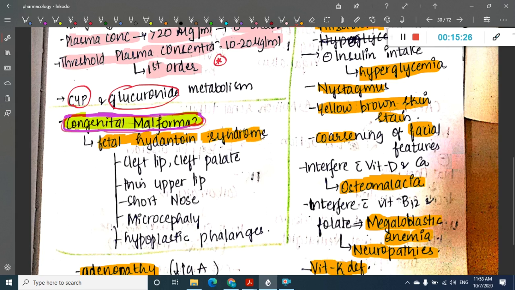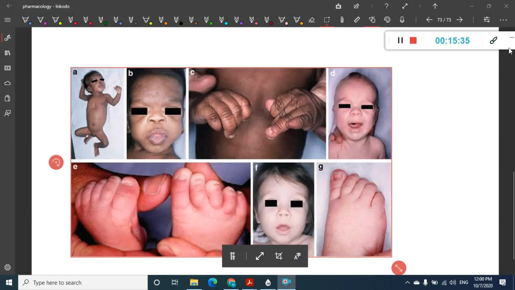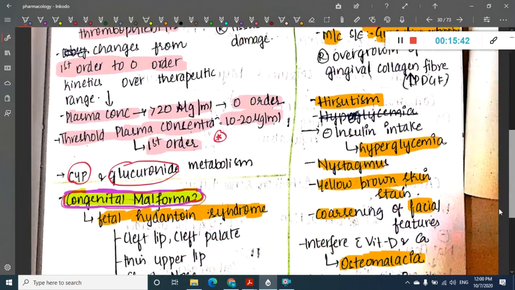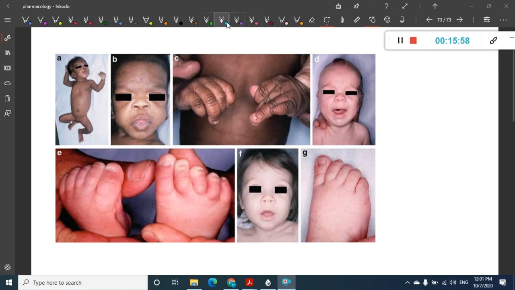So what do you see in this fetal hydantoin syndrome? Let me show you a picture of it so that you can become well versed with it. This is the picture which shows fetal hydantoin syndrome. In fetal hydantoin syndrome, you see features like cleft lip, cleft palate, thin upper lip, short nose, microcephaly, hypoplastic phalanges. I will label all these in the picture which I have shown you.